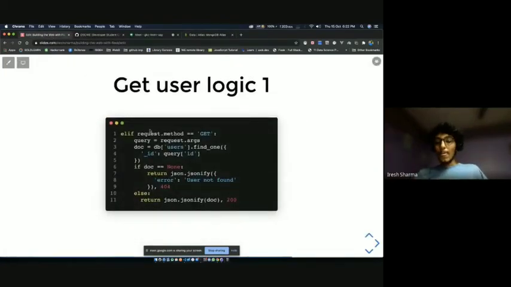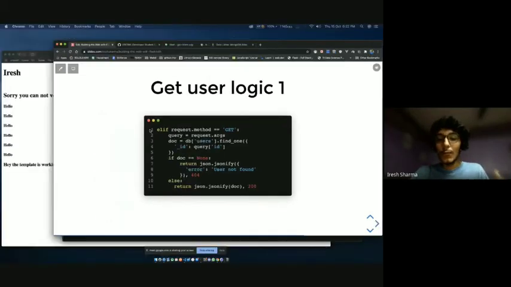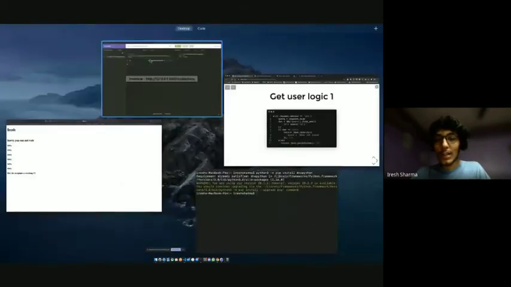This is the code. And if you're worrying about the code, I have all the code in a GitHub repository. We'll be sending the link to you guys. And the best part is I have also written some extra code. So this API is app 3. I have an app 2 there, which is a web application with some complex templating and stuff. So you can check that out as well.